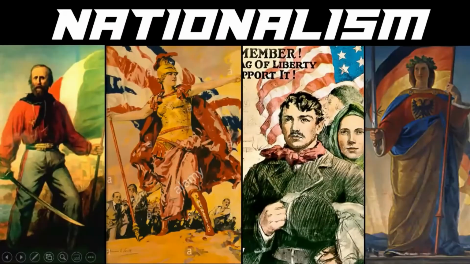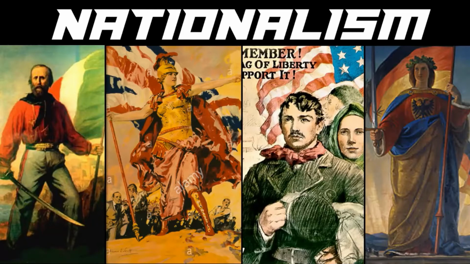So one important concept that has to be understood to understand this time period is the wave of nationalism. So nationalism was a belief that everybody who lived inside of a country needed to have the same language, culture, religion. Essentially, everybody within one country had to be the same people. For example, in the United States and in Britain, there was a push for everybody to speak English and to have the same Protestant religious background.